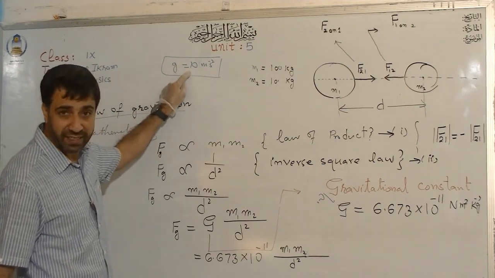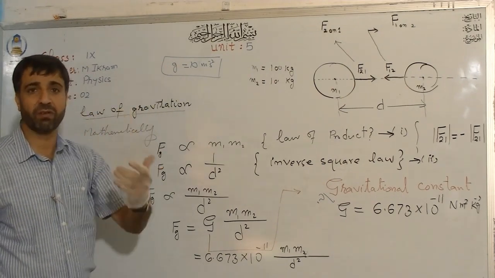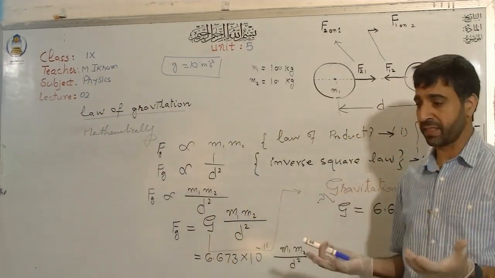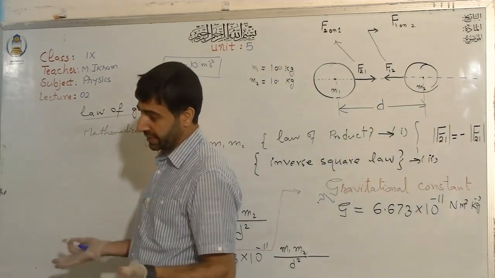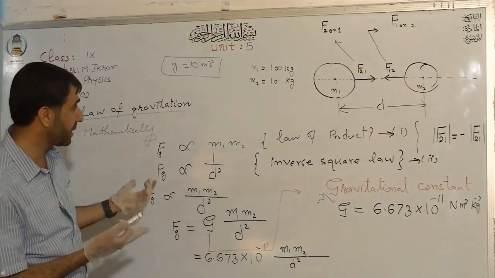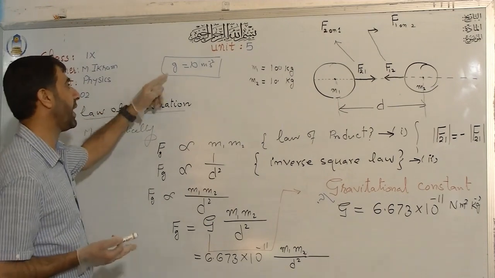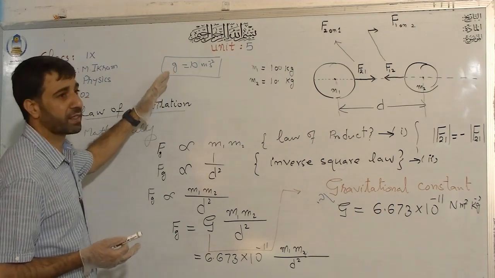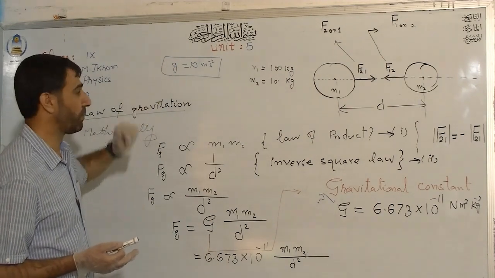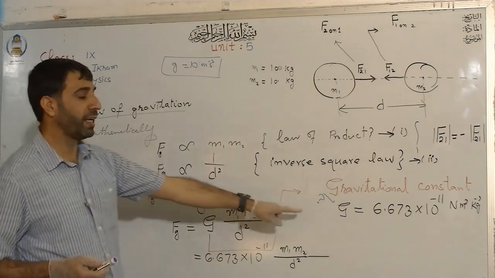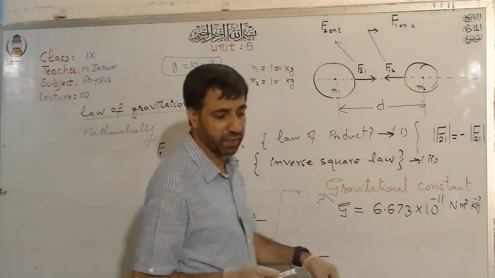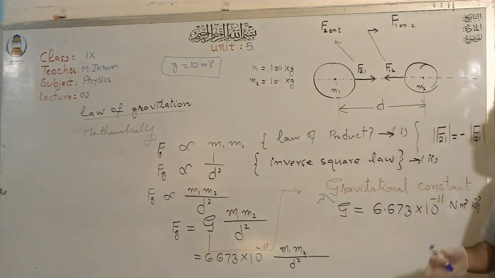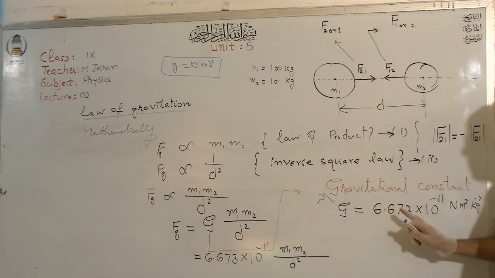While this is gravitational acceleration, and you have learned about it in chapter number 2, its value may change, right? It may change with change in altitude, it may change from planet to planet. You might have learned that it has a different value on the moon than on the earth. For example, on the moon it is 6 times smaller than that of the earth. But this value is the same everywhere. It is the same on the moon, it is the same on the sun. Wherever you go, you will have this value the same.